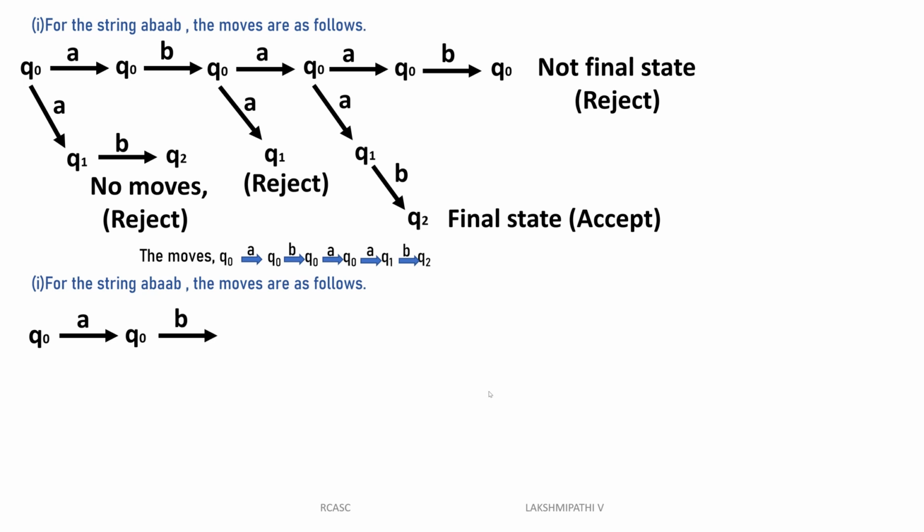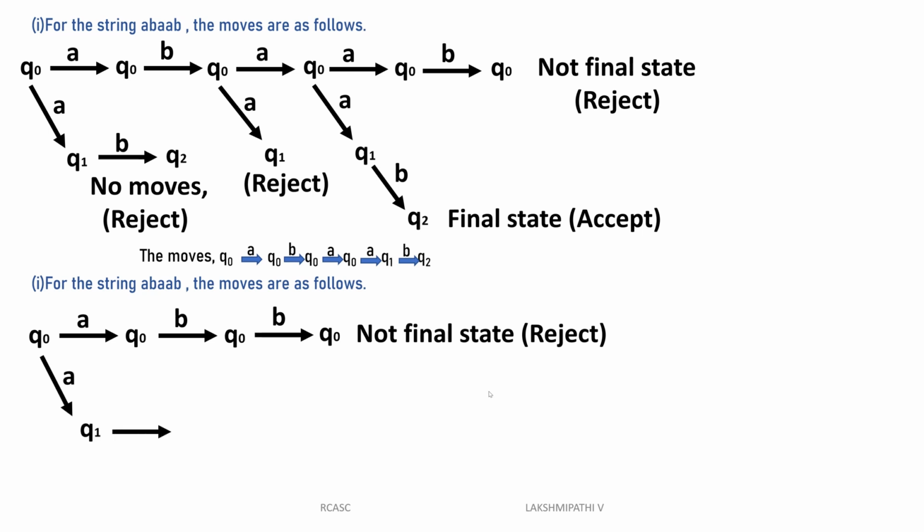Q0 reads B, it will be Q0. Q0 reads B, it will be Q0. Then it is not a final state. Then once again Q0 reads A, it will be Q1. Q1 reads B, it will be Q2. Then it will be rejected.